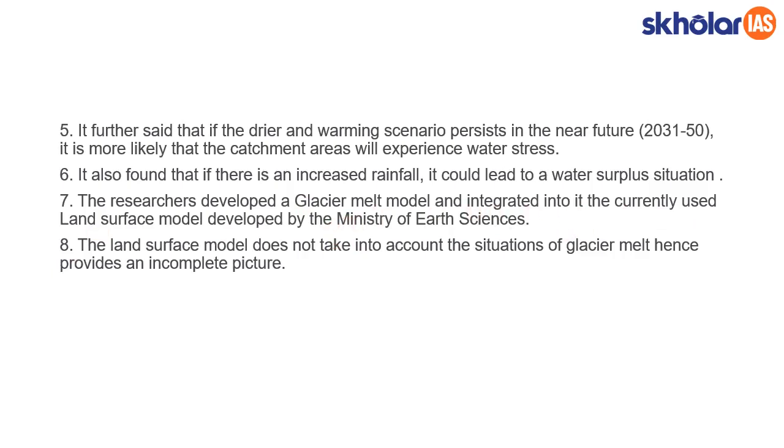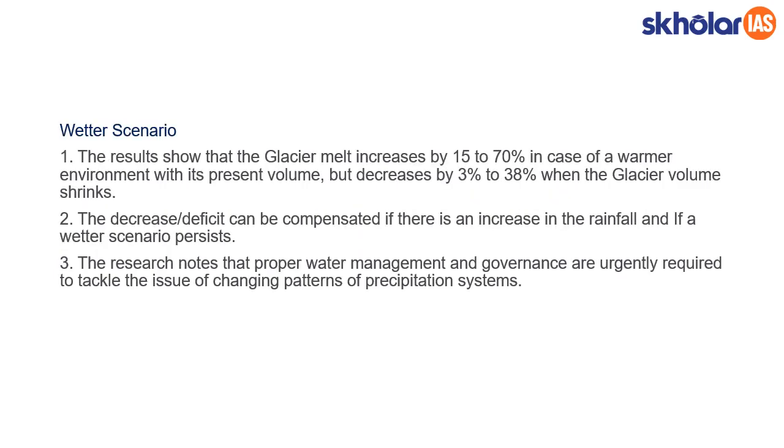The land surface model does not take into account the situation of glacier melt, and hence provides an incomplete picture. That is why the glacier melt model has been integrated into this system, so that we get an approximate idea about how much glacier is melting and what is the water scarcity or water availability. All these things we could get from this system. So considering the better scenario, the research says that glacier melts by 15 to 70% in case of a warmer environment with its present volume.